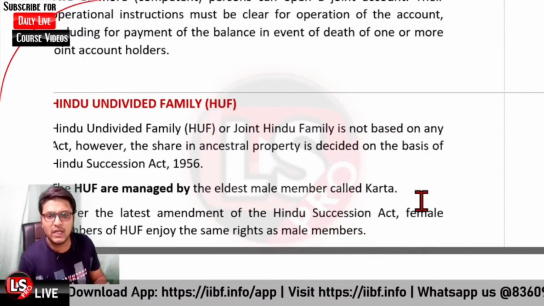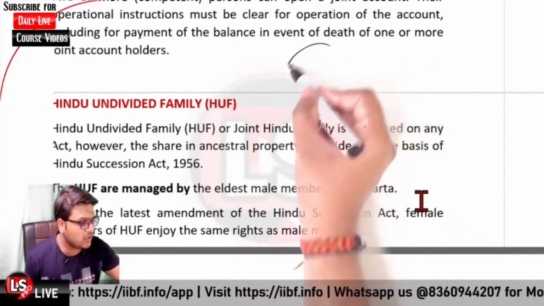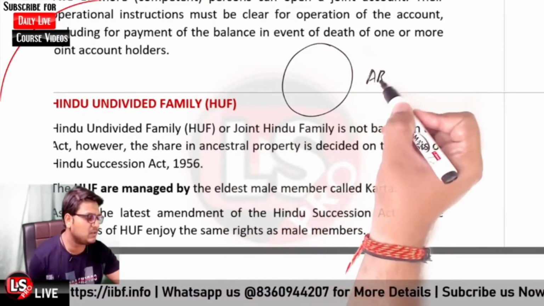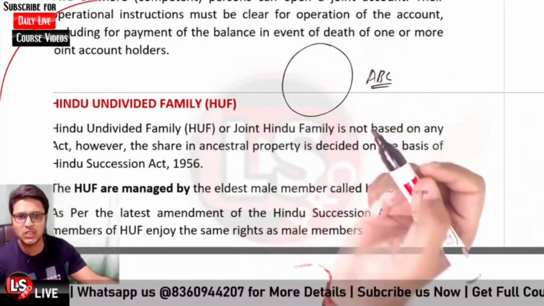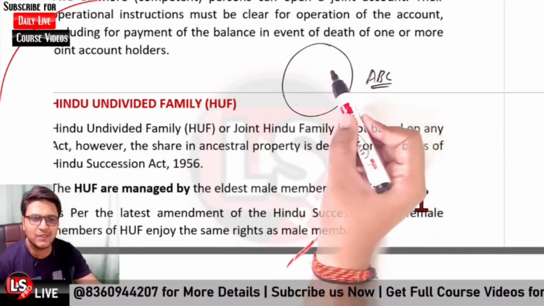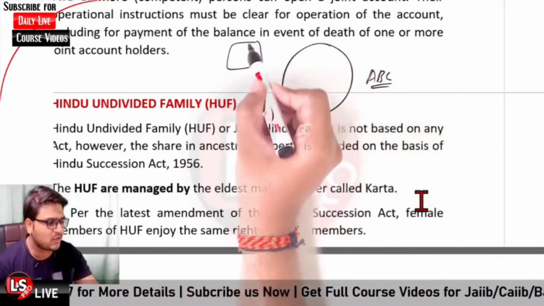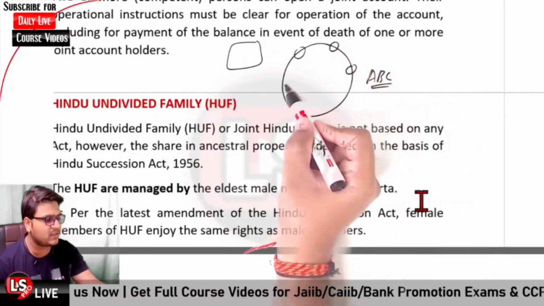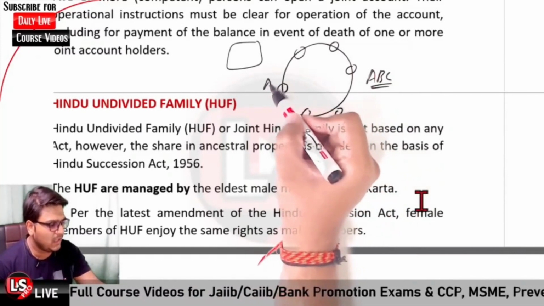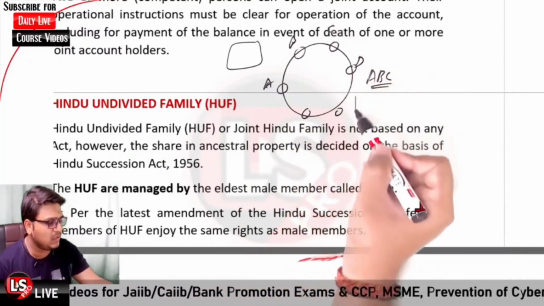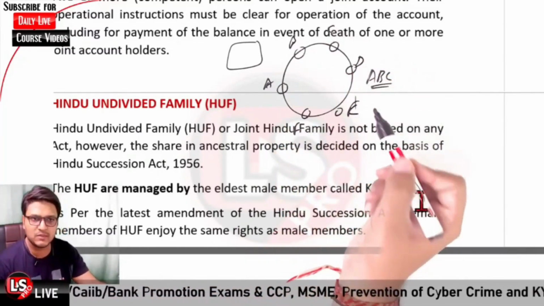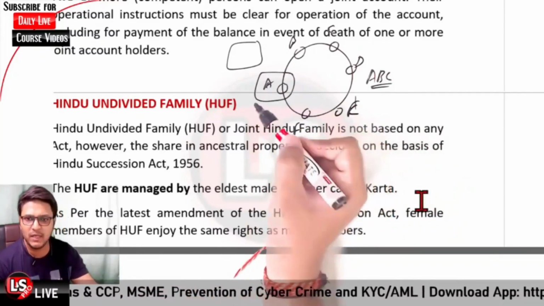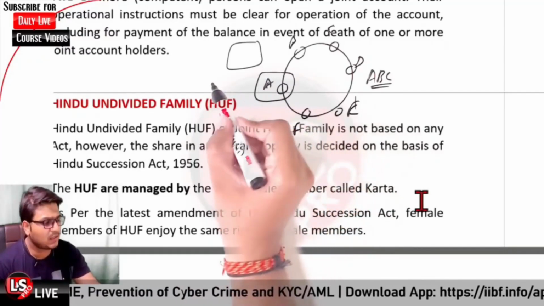Now let me tell you about it. There is an ancestral property of family ABC, Sharmas or Guptas or whatever family it is, and they have a common ancestral property. Let us say there are different persons in the family, like A, B, C, D, E, F, and A is the eldest. Whether he is male or female, A would be the Karta of the family.